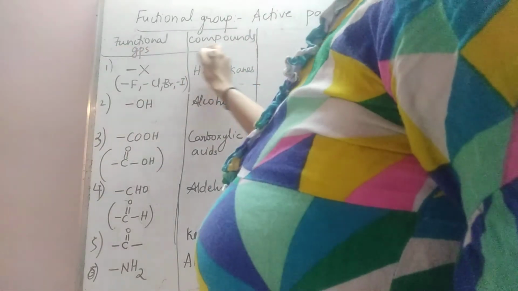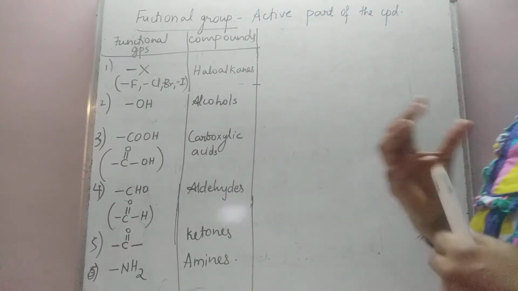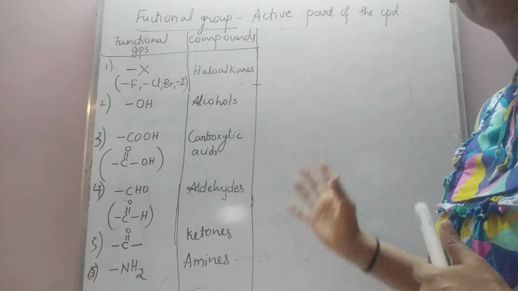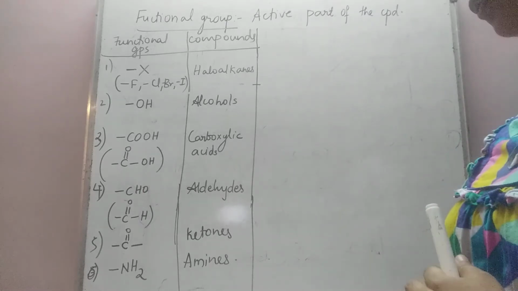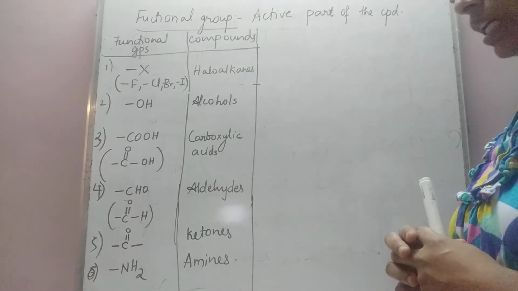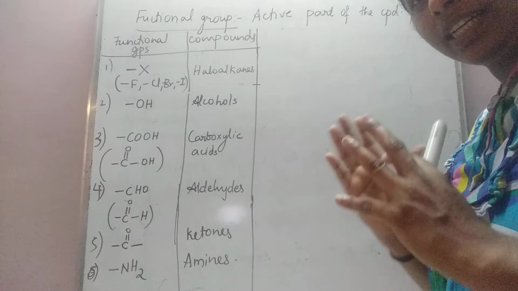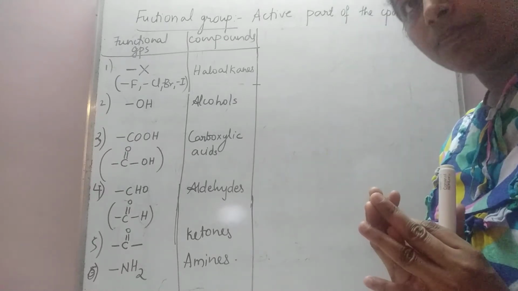So all these are functional groups and the compounds. Coming to the IUPAC nomenclature of all the compounds containing these groups. To write the IUPAC nomenclature of all the functional group containing compounds, all the rules that we had studied for alkanes, alkenes and alkynes are to be repeated.